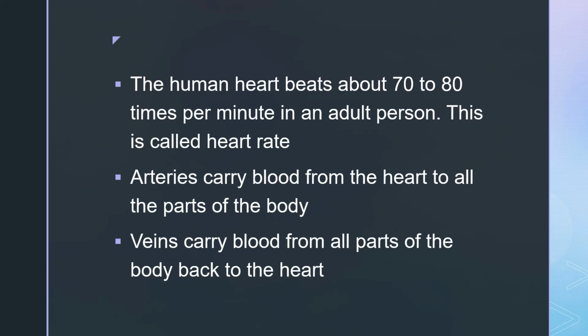Arteries carries blood from the heart to all the parts of the body. Children, arteries always carries the oxygenated blood. Veins carry blood from all the parts of the body back to the heart. It carries the deoxygenated blood.